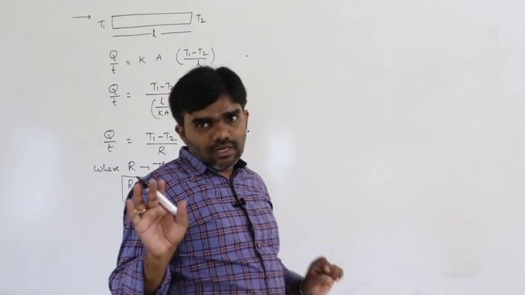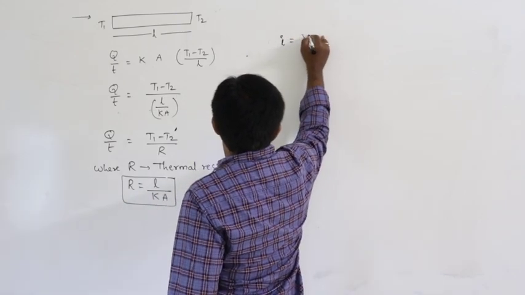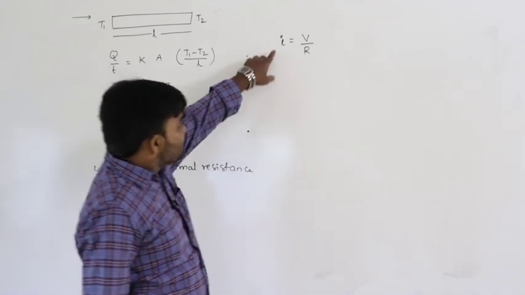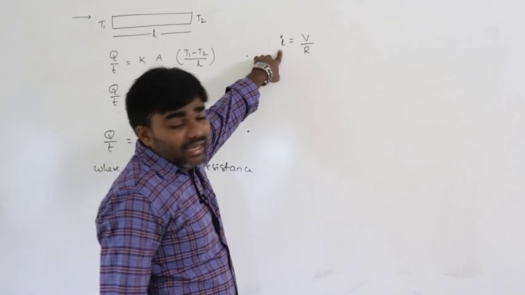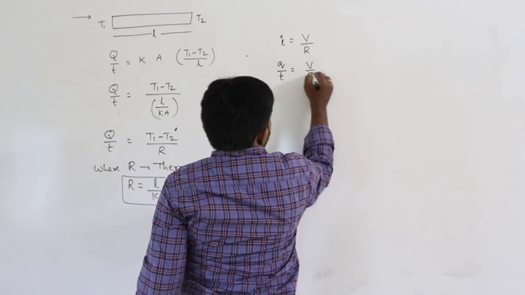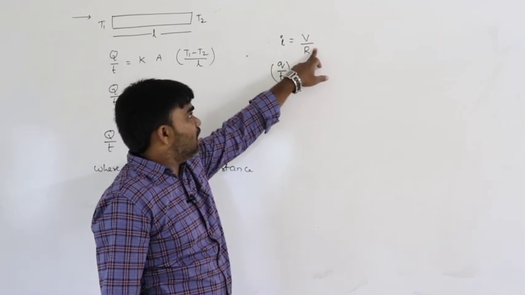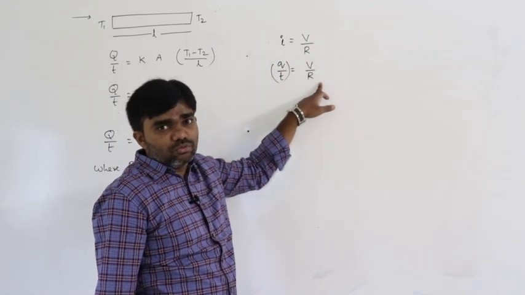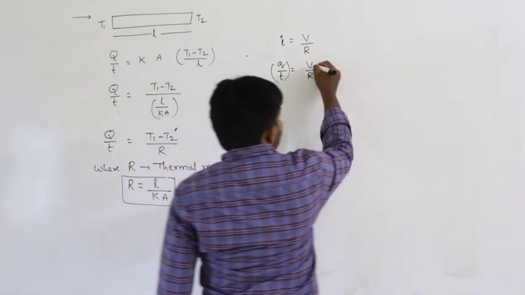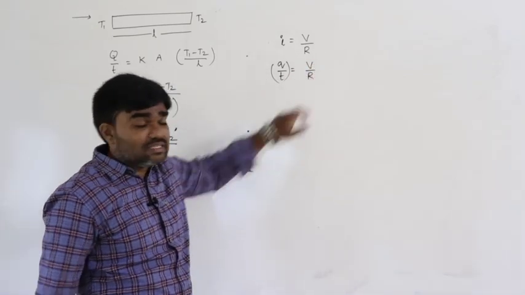I think all of you 10th class students know about Ohm's law, that is I is equals to V by R. What is I? Electric current. Electric current is nothing but rate of flow of charge. So I is equals to V by R, Q by T is equals to V by R, where V is the potential difference and R is the electrical resistance.